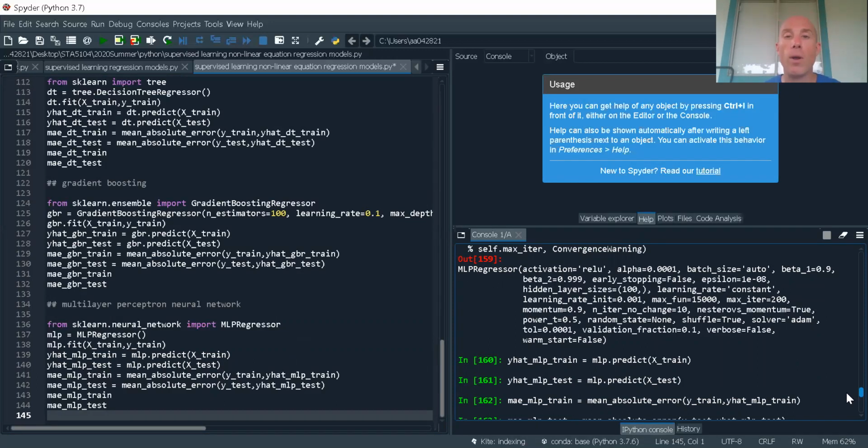So what we're going to do in real life is we're going to go through, we're going to select a bunch of different model structures like we did today. And then we're going to go through and try to find the best parameters for each of those structures. After I do that, I find the best overall model and I run with that.